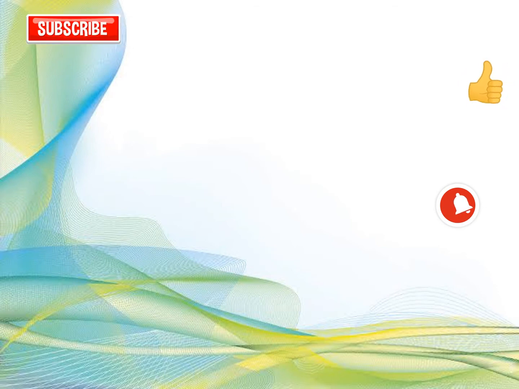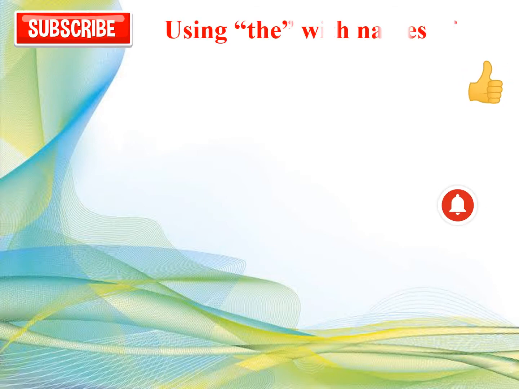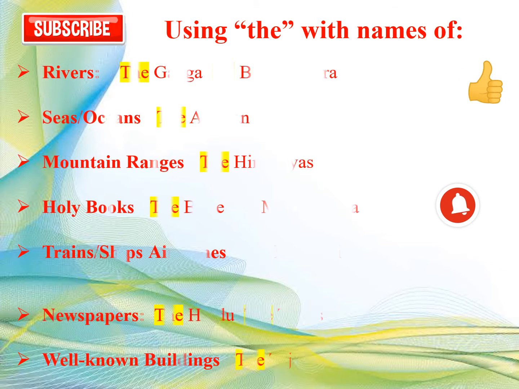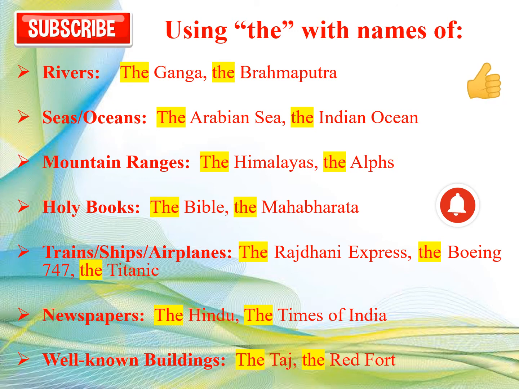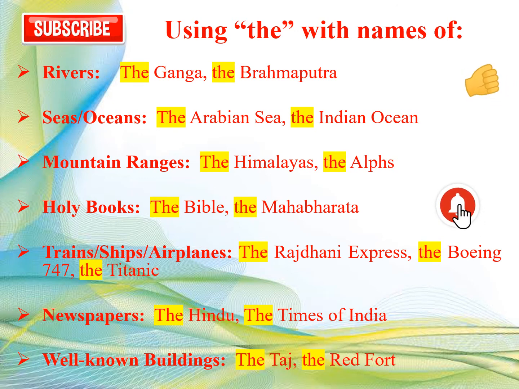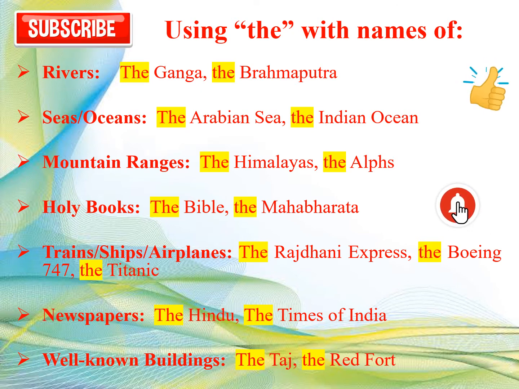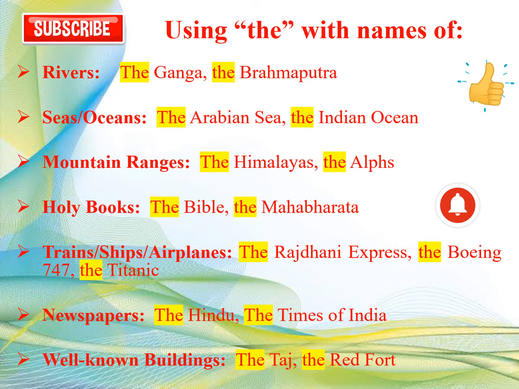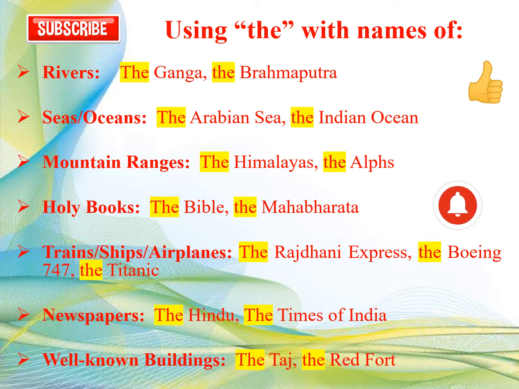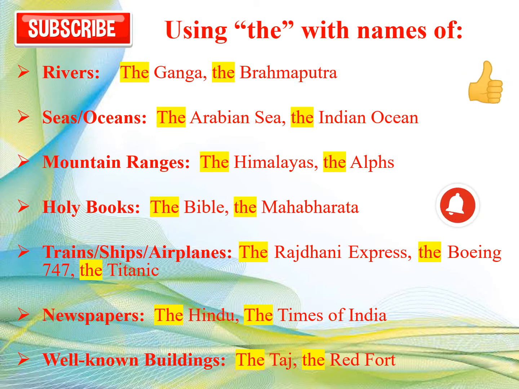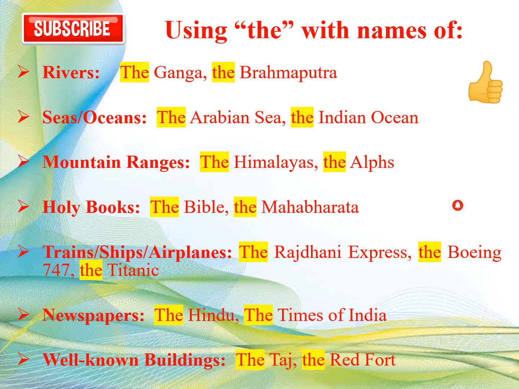We also use the with names of rivers, seas and oceans, mountain ranges, holy books, names of trains, ships and aeroplanes, names of newspapers, and well-known buildings. Let's take a few examples. The Ganga, the Brahmaputra, the Arabian Sea, the Indian Ocean, the Himalayas, the Alps, the Bible, the Mahabharat, the Rajdhani Express, the Boeing 747, the Titanic, the Hindu, the Times of India, the Taj, the Red Fort, etc.